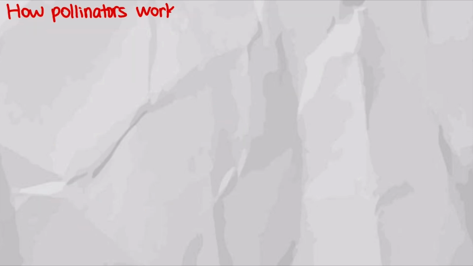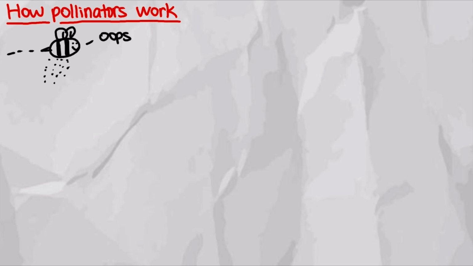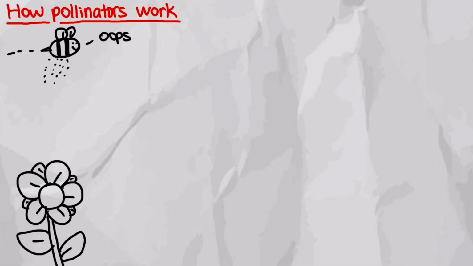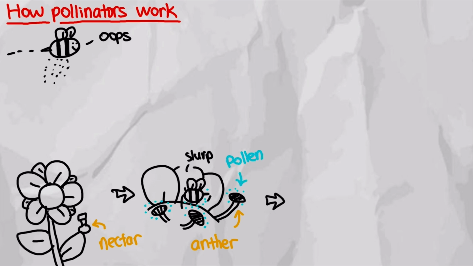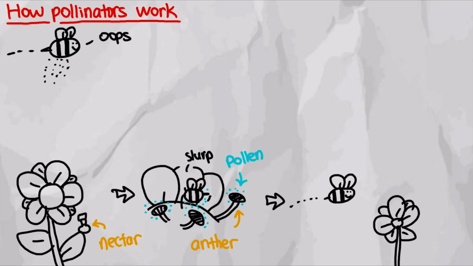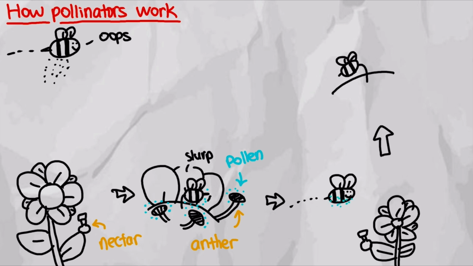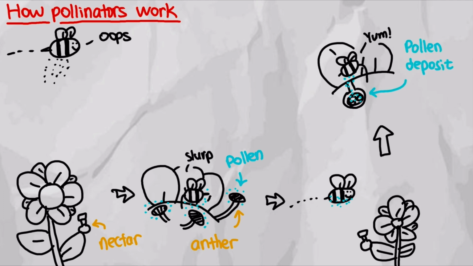So speaking of pollinators, how do they do it? Surprisingly, most of the pollination is done by accident. Flowers produce a sugar-rich liquid called nectar, which attracts pollinators to land on a flower to drink it. While the pollinator is busy drinking up the nectar, they will brush against the anther of the flower, which is the male reproductive organ that contains the pollen grains. Then the pollinator will fly to different flowers to collect more nectar, unknowingly carrying the pollen grains with them. When they get to a new flower, they will brush against the stigma of the flower, which is the female reproductive organ that contains the ovule.